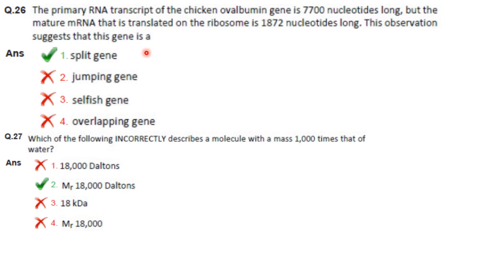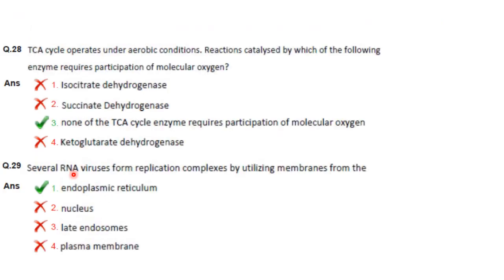Then, which of the following incorrectly describes a molecule with a mass 1000 times that of water? So molecular weight 18,000 daltons. If Mr is written, then you need not write daltons. So the answer is option 2.